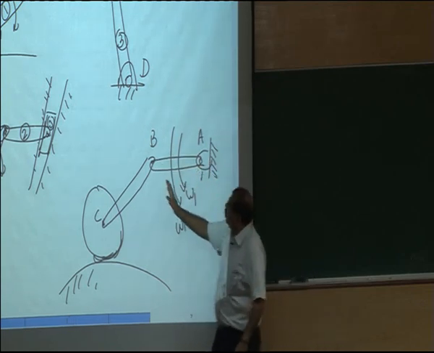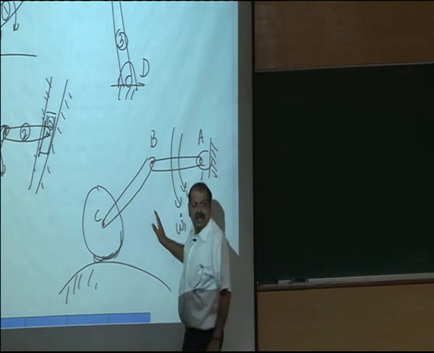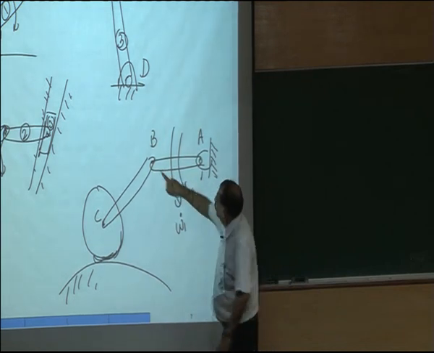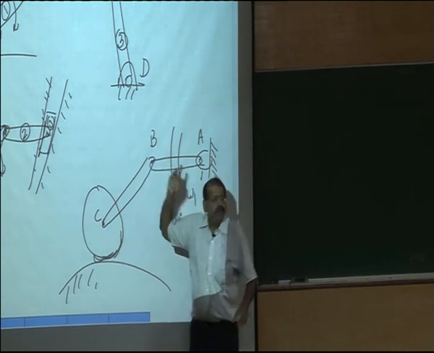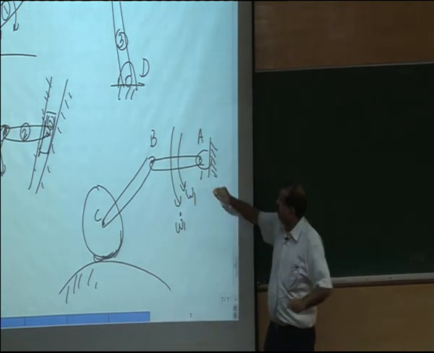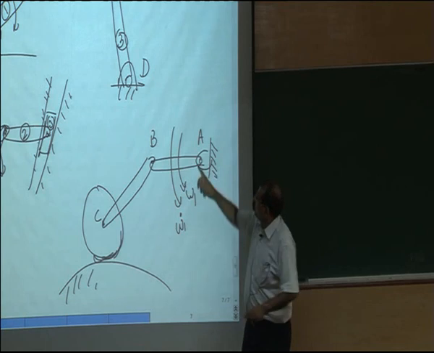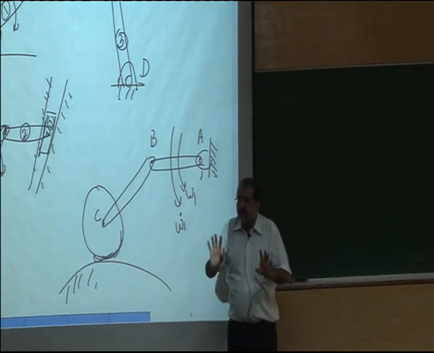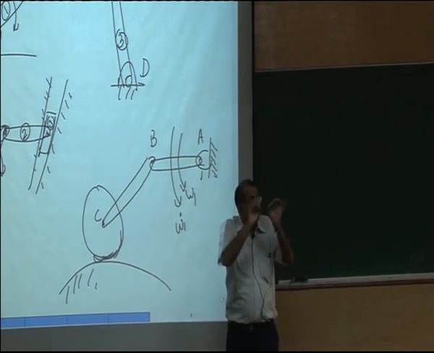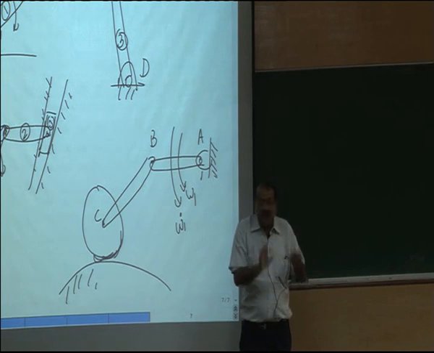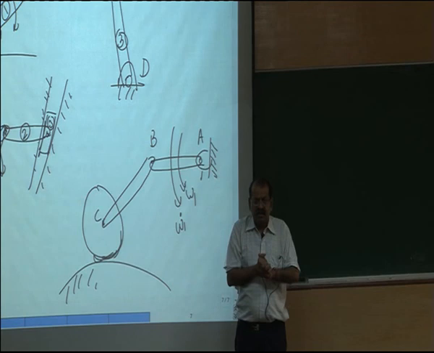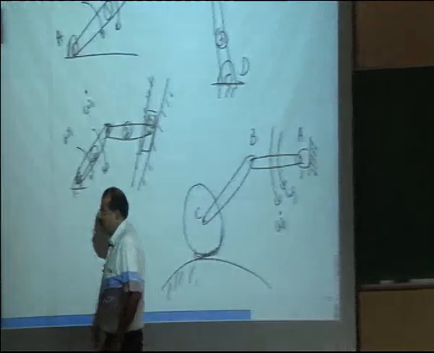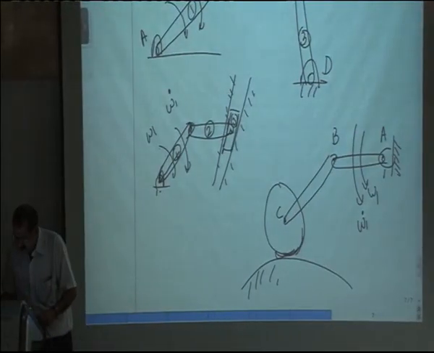So at this instant, the velocity of B will have a direction like this. And if I know omega, I know the velocity of point B. Then when I come to body BC, the point B is common to body 1 as well as body 2. So its velocity on body 2 will also be the same. And that is the main thing we have to use when we solve problems like this. So let's try to see a problem. Let's try to see the first case.